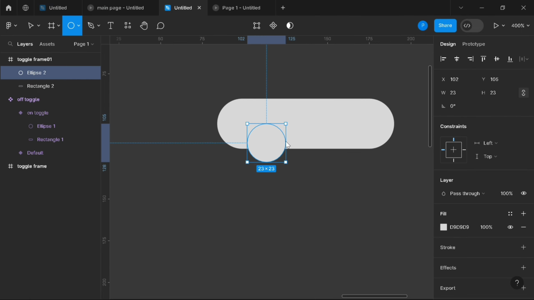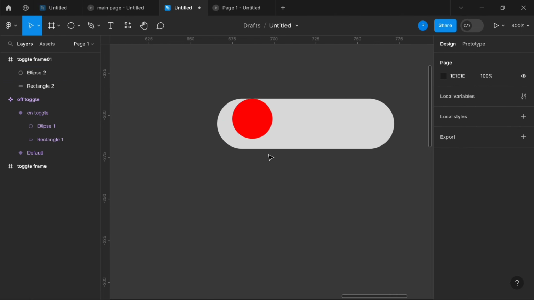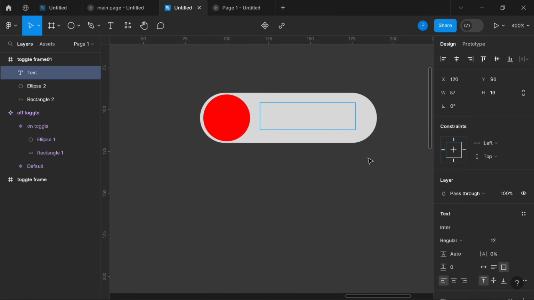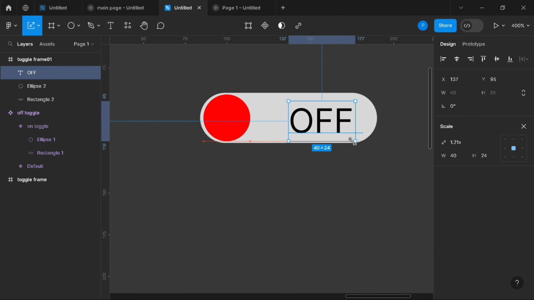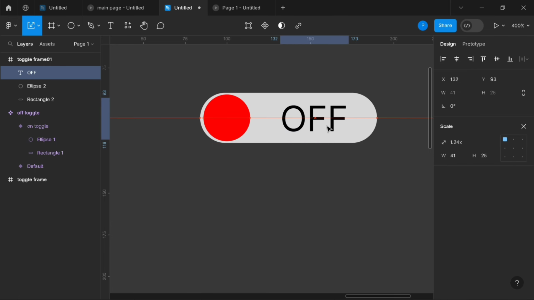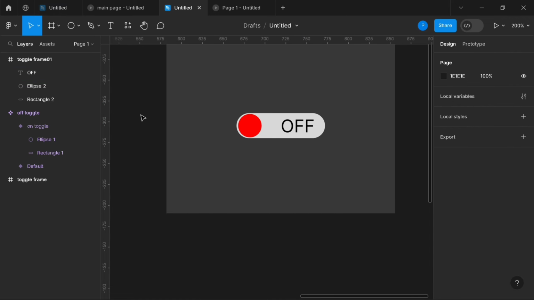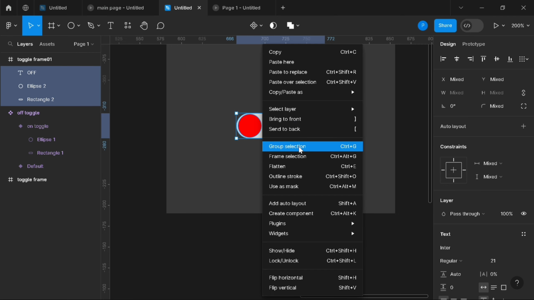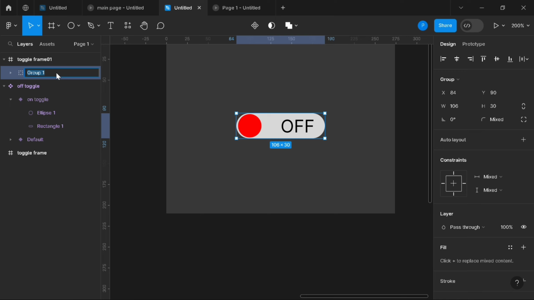Also add a circle to that, give it a color, and move it to the left end. Add a text, and also move the text to the right end. We just have to make them into a group and rename the group to off toggle.